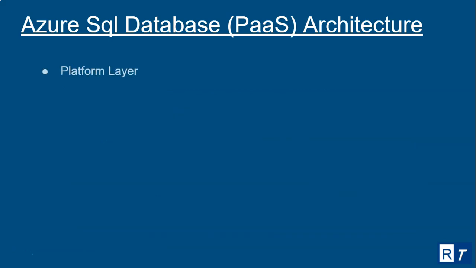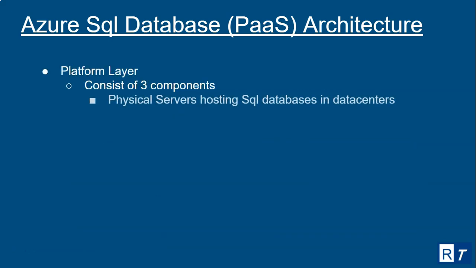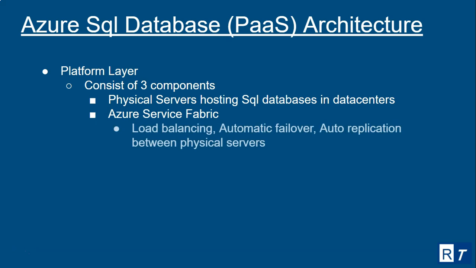Then the platform layer consists of three components: physical servers hosting the SQL database in data centers, and then Azure Service Fabric. The purpose of Azure Service Fabric is to take care of load balancing, automatic failover, and auto replication between physical servers.